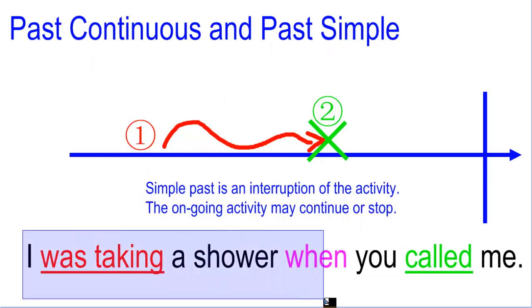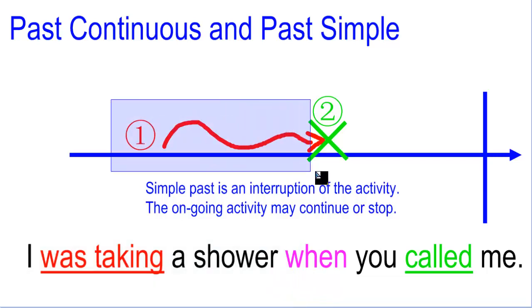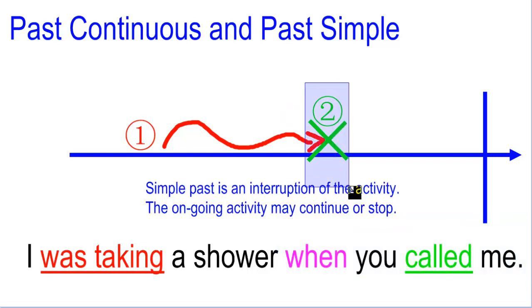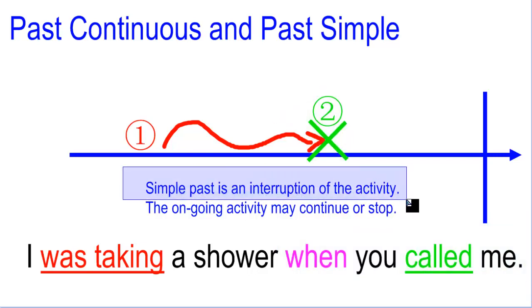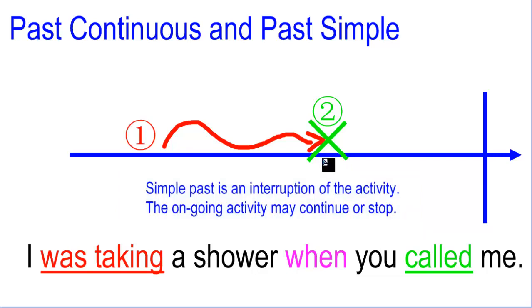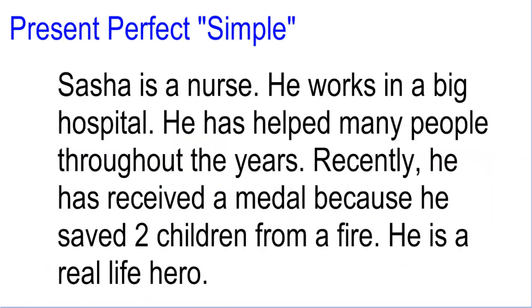I was taking a shower. The first action was that. I was taking a shower. And then the interruption. When you called me. Okay, when you called me. The simple past can be understood as an interruption of the activity. The ongoing action may continue or stop. It's possible that the action stops here, or maybe the action just continues. Because I was taking a shower, I didn't hear you, I just continued taking the shower. So remember, it can be stopped or it can continue.